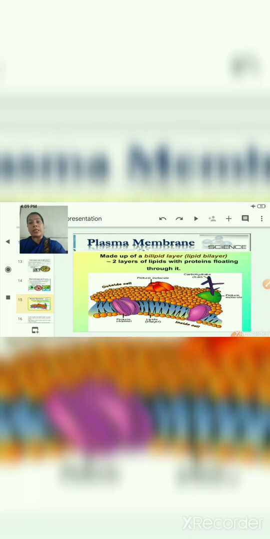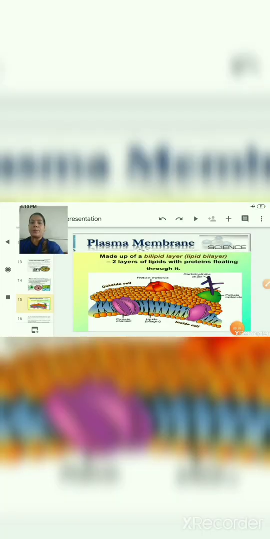Now let us study the chemical composition of this plasma membrane. This plasma membrane is made up of two layers of lipids. That is why it is called a bilipid layer. Bi means two, lipid layer means it is made up of lipids. Here you can see in this diagram that there are rounded structures colored orange or reddish, and you can see that there are two layers of them, the upper layer and the lower layer.